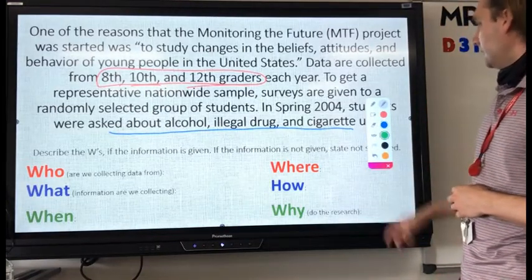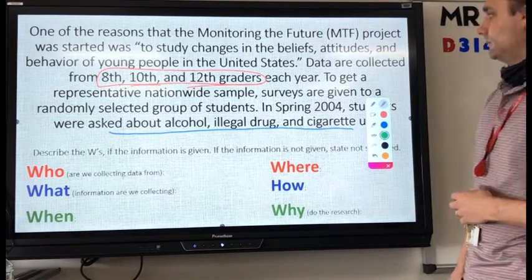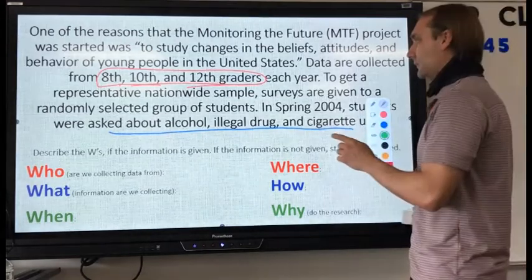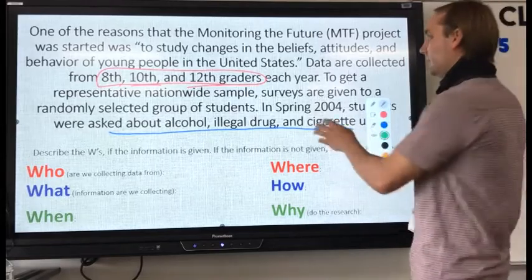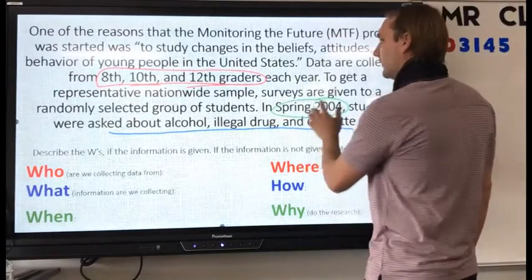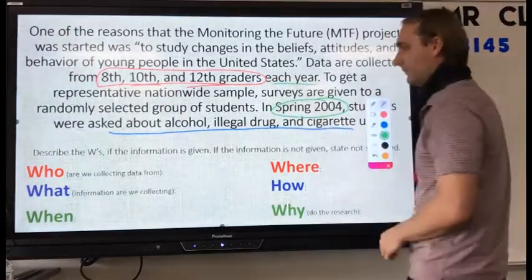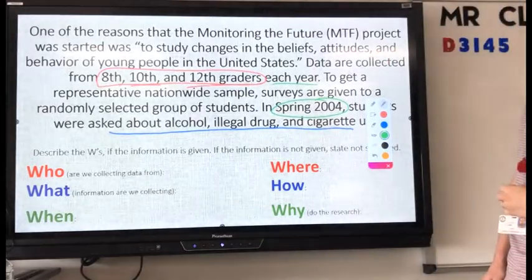When are we collecting this data? Each year. In 2004. Okay, so yes, we started in spring 2004, and like you said, each year. That's our when. Where are we collecting this data?